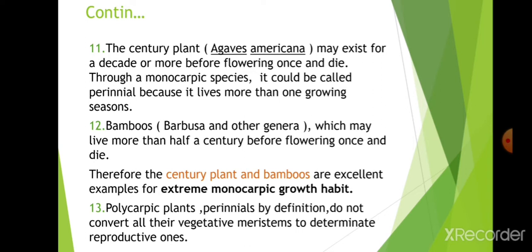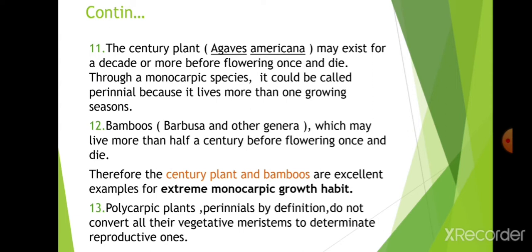Bamboo, Bambusa and other genera may live more than half a century before flowering once and dying. This is also monocarpic, but it remains for more than one season, so it is also a perennial.